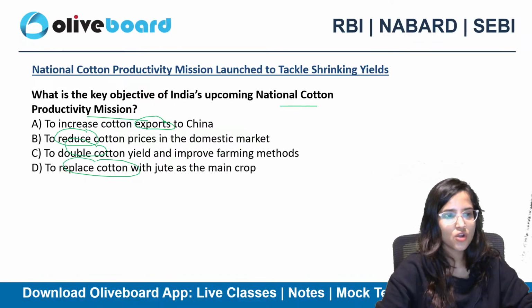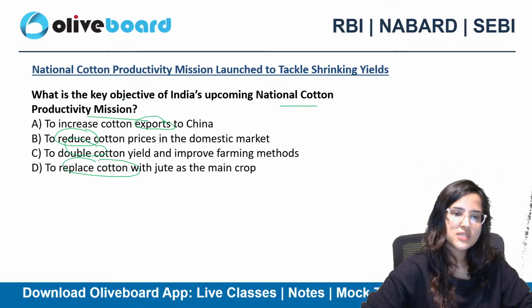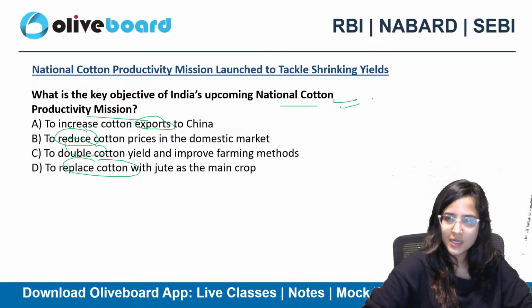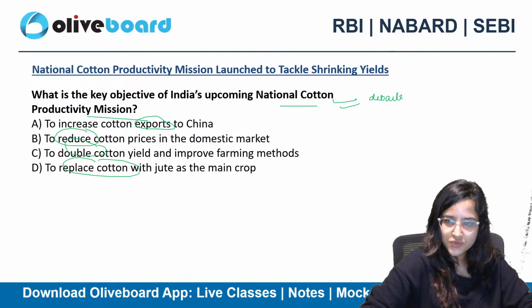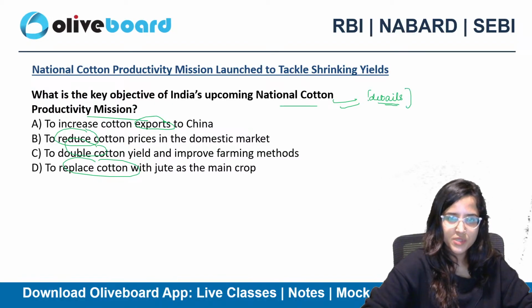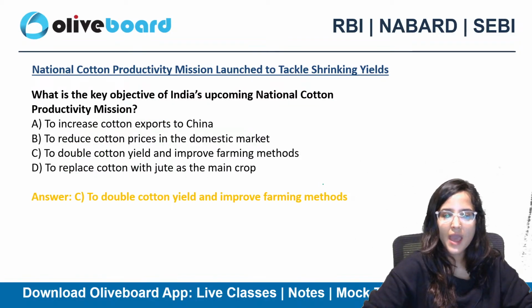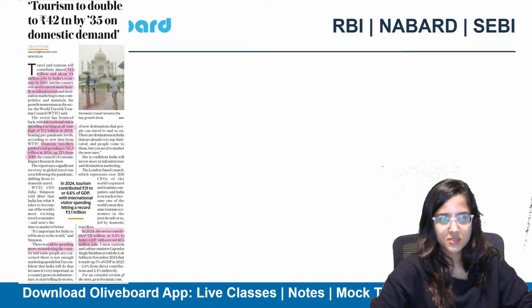Quickly give me the answer, all of you. Key objective of India's upcoming National Cotton Productivity Mission. Please do this mission in detail. Okay, do the details of it. It will be important from exam point of view. Right. So, to double cotton yield and improve farming methods.